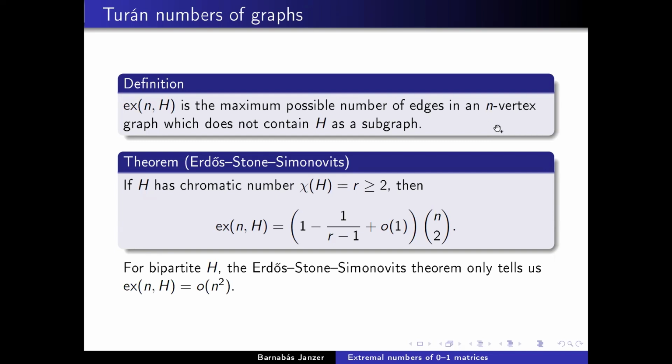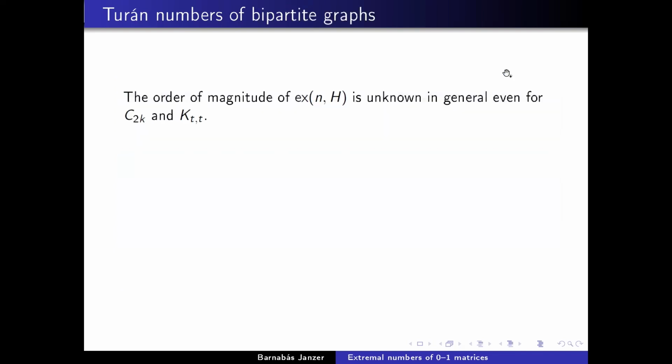So what is known about the Turán numbers of bipartite graphs H? Even some very natural specific cases are unknown. For example, the Turán numbers of even cycles or complete bipartite graphs are not known in general. We have some upper bounds, but we have no matching constructions.